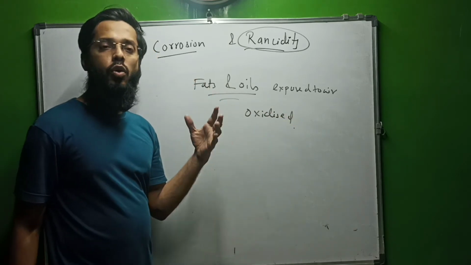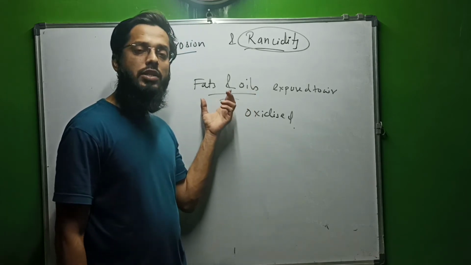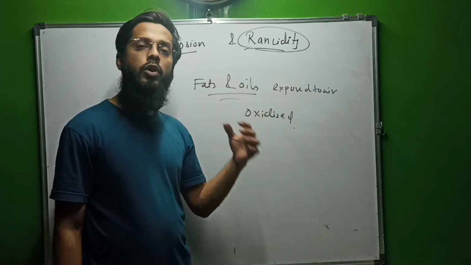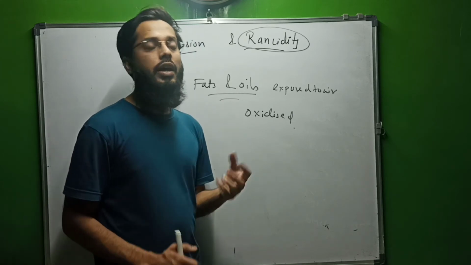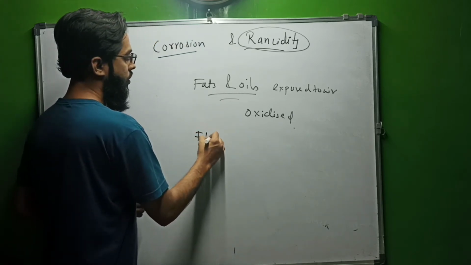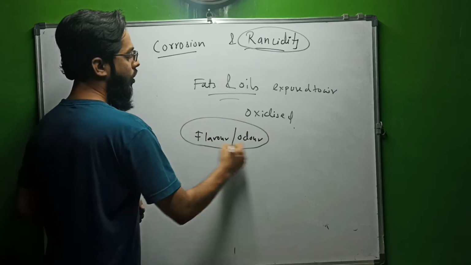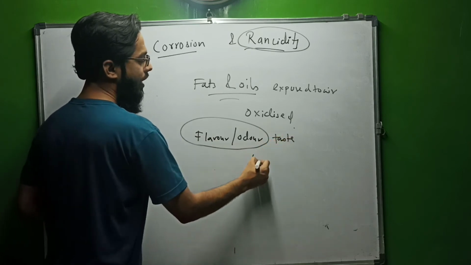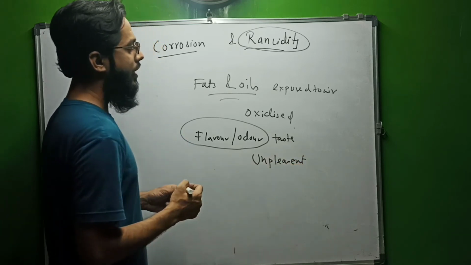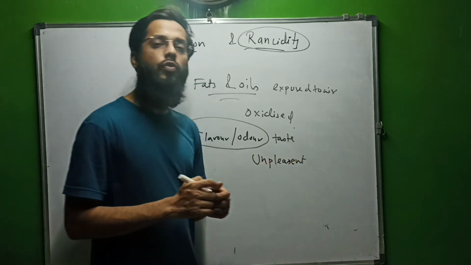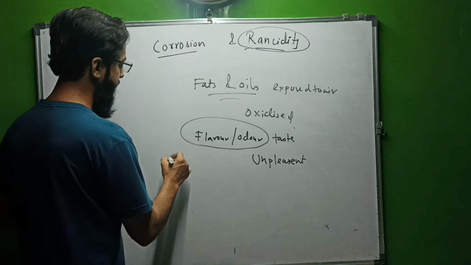When there are fats and oils in your food, like chips, over time due to exposure to air an oxidation reaction takes place, and the flavor, the smell, the odor get changed, giving an unpleasant odor and unpleasant taste. Such unpleasant taste and odor is known as rancidity, or we say the food is rancid.